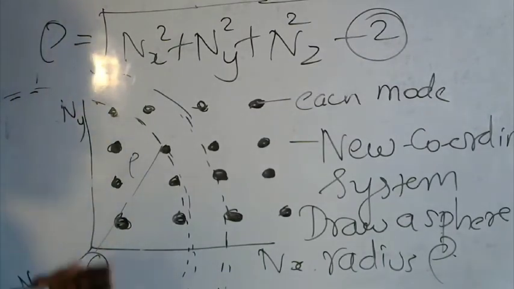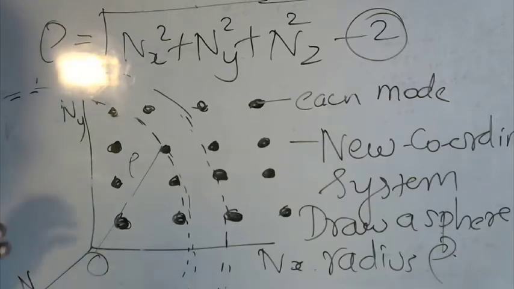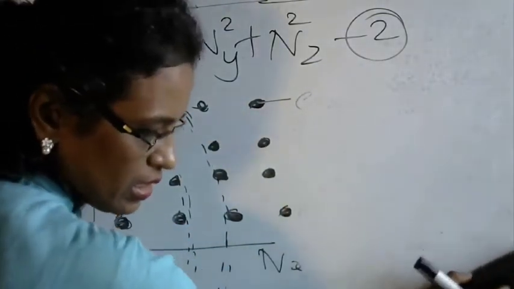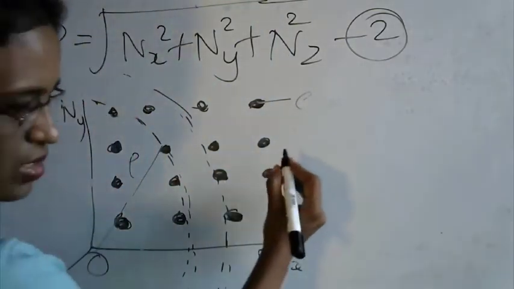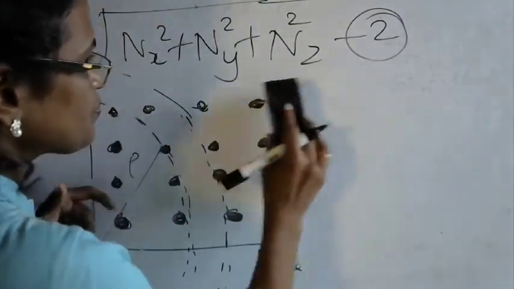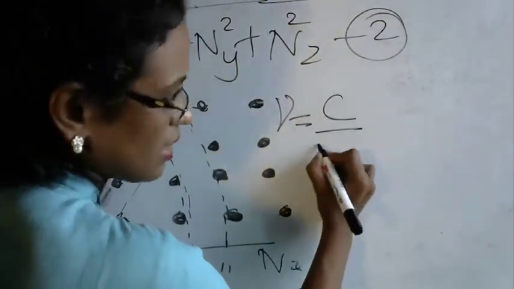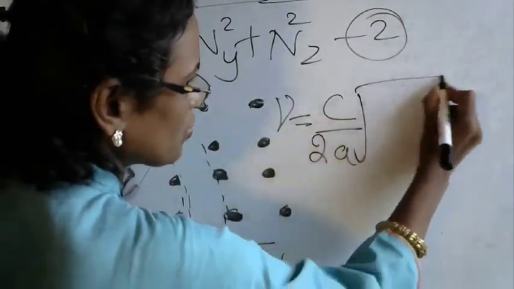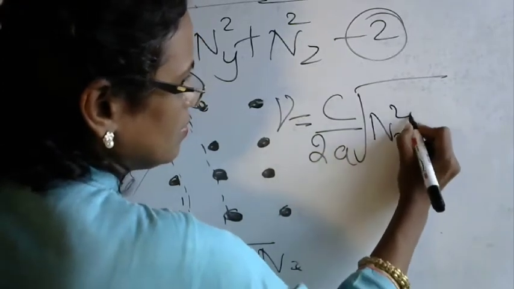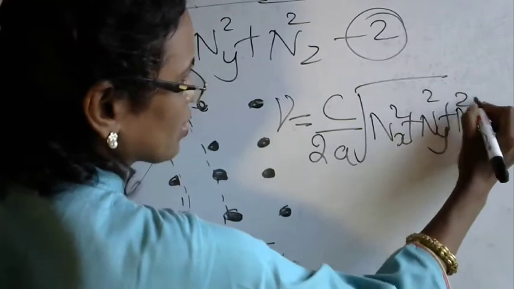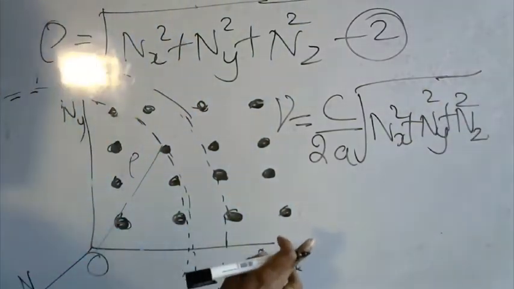But what is our first equation? Let me write my first equation. Nu is equal to what? Do you remember this equation? Nu equals C by 2a into the square root of nx square plus ny square plus nz square, isn't it? Are you able to see this?